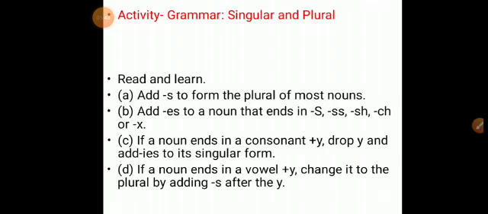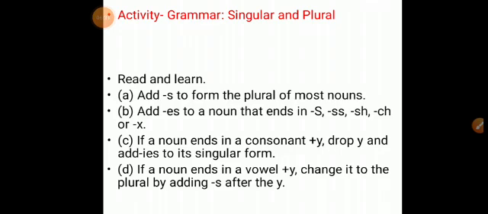Understood? To form the plural of a noun that ends in f or fe, we replace the f or fe with ves. What will happen here? If we want to form the plural of a noun which is ending in f or fe, we have to remove f or fe. Then we have to add ves to make it plural. For example, leaf, leaves.